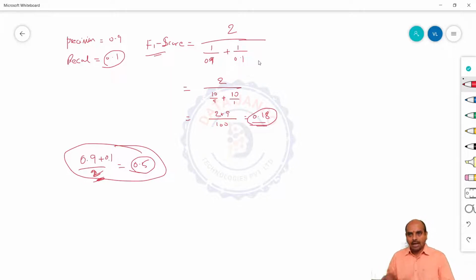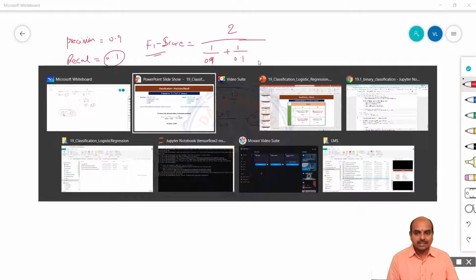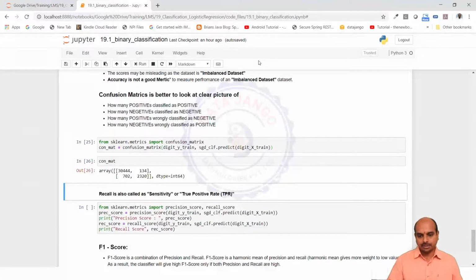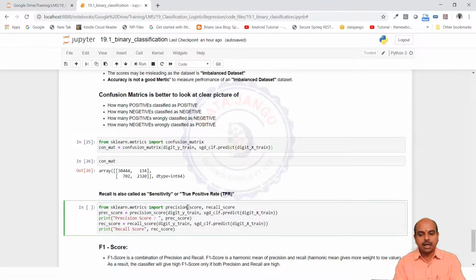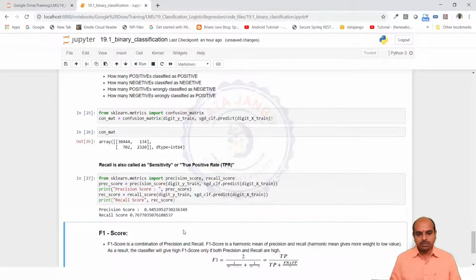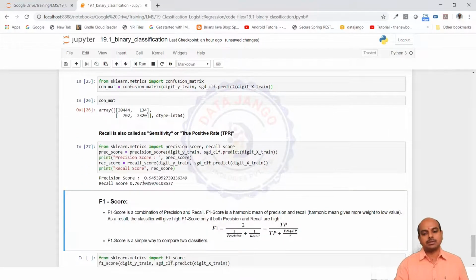So on an imbalanced data set, you always try to look at the precision, recall and F1 scores and try to decide whether the model is working well or not, and try to compare other models and choose the best model. And now let us try to see how to do it programmatically. In scikit-learn, we have got the precision score and recall score methods, which take your actual Y and the predicted Y. When you calculate these two, you get 94% precision and 76% recall.